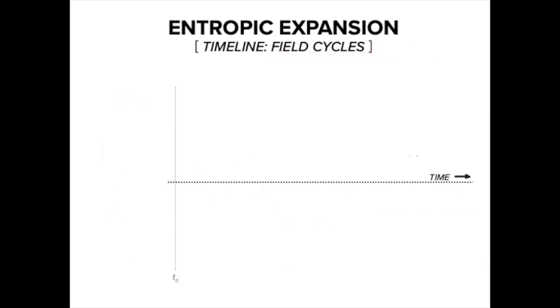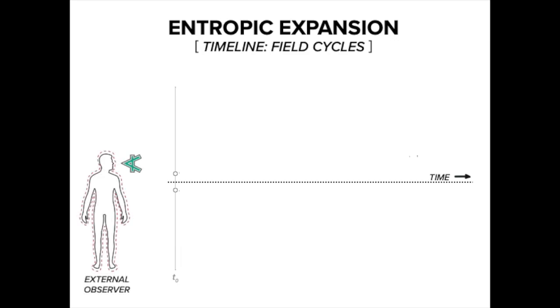We can construct timelines to see how field cycles create trends. We can draw a boundary around the system of two particles. Starting at the time t0, we see that instantaneously reality is fractured. The system then undergoes a field cycle to reconstruct reality. We can see that the field cycle does not perfectly replicate the system's previous conditions. Despite this, the primary observer and any other external observer observe conservation.